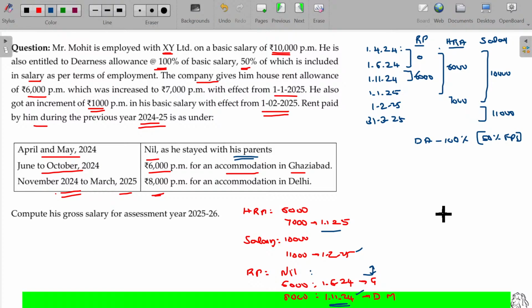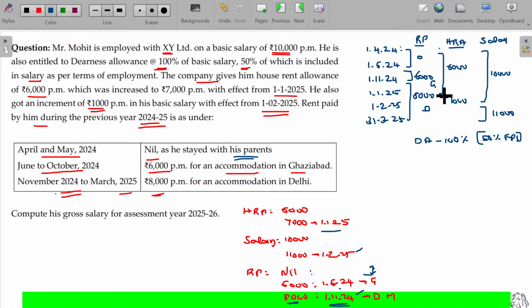Clear? Rent paid 6,000 here. Up to how long? 1/6/24 to 1/11, 6,000, that too in Ghaziabad. From 1/11 onwards, the rent payment being 8,000 in Delhi. I just marked down all these changes.